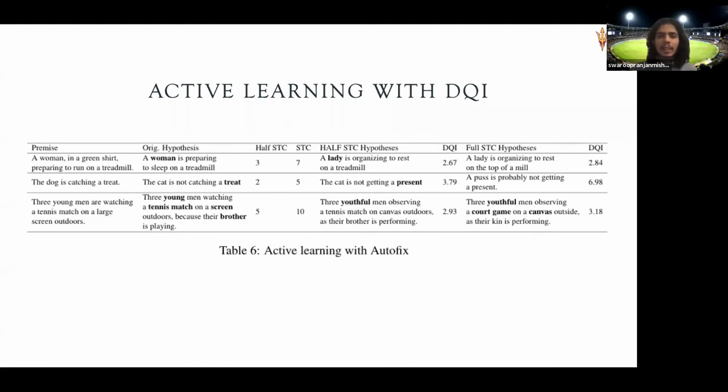For example, in the half STC hypothesis, we just change 3 words of the original hypothesis. But in the full STC hypothesis, we change 7 words of it, making it more different, so that the model cannot just rely on the previous bias that the hypothesis has to be very similar to the premise to get an entailment, right? This is one feature, just using word overlap for illustration purposes.